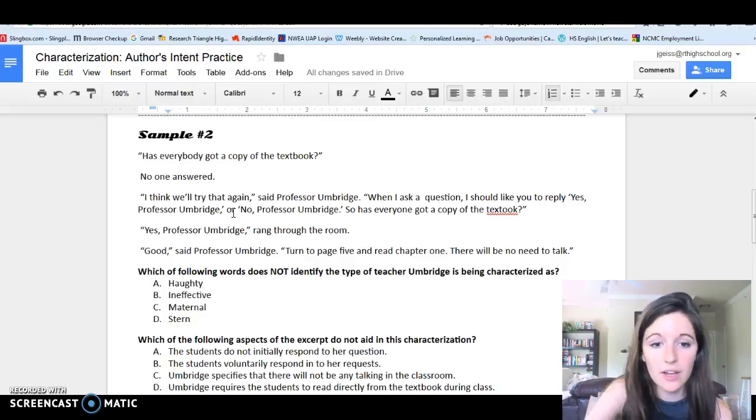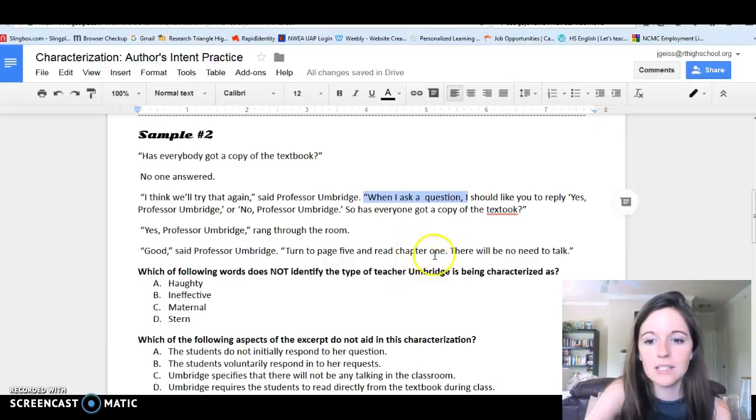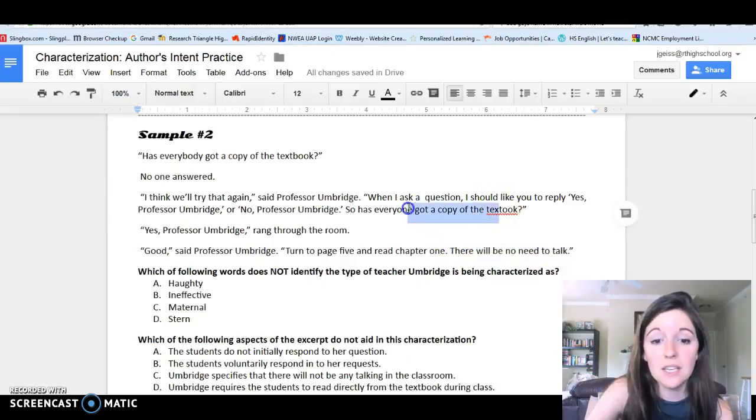I just see indirect. Here we have her correcting the students, demanding that they call her Professor Umbridge, demanding that they say certain things, forcing them to respond. And then she also has them do a really mundane and boring task of reading, even though they're in class and they can read outside of class. And then she says there will be no talking. So here she's very strict. She's very bossy. She doesn't care about them being bored. She's not really concerned about her students. And therefore, let's look here.